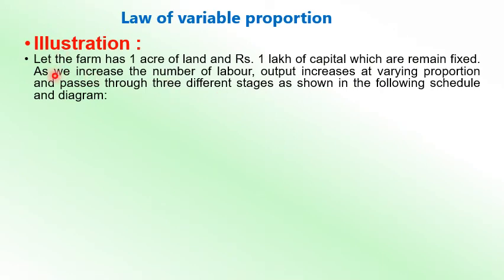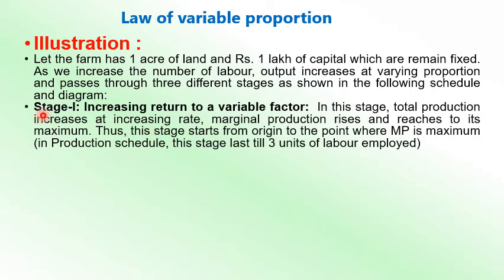Now over here, the firm has 1 acre of land, whatever I have discussed, and 1 lakh capital, which remain fixed. As you increase the number of labor, output increases at varying proportion and passes through 3 different stages as shown in the previous schedule and diagram. Stage 1 is known as the increasing return to a variable factor.